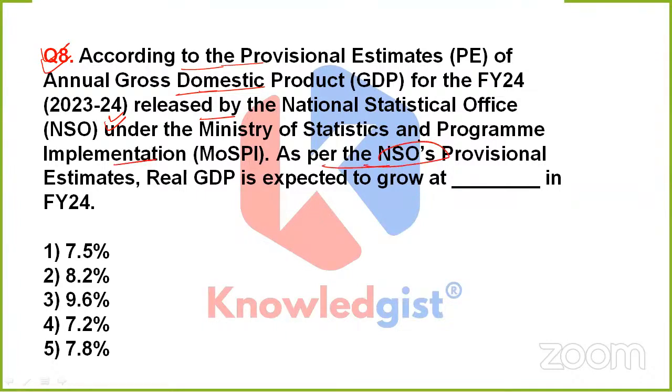As per NSO's provisional estimates, real GDP is expected to grow at how much percent in financial year 24? 7.5%, 8.2%, 9.6%, 7.2%, or option 5, that is 7.8%. Which is the correct option?